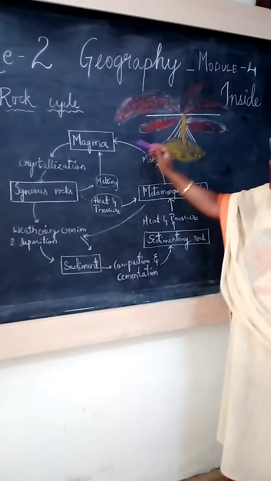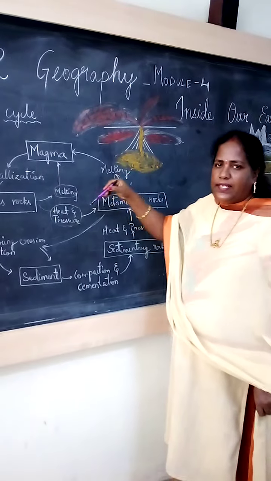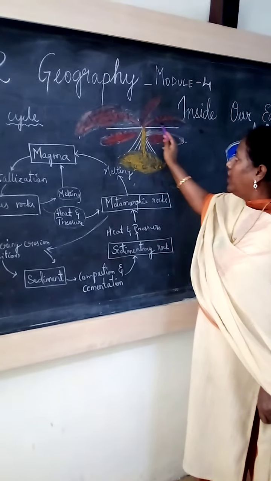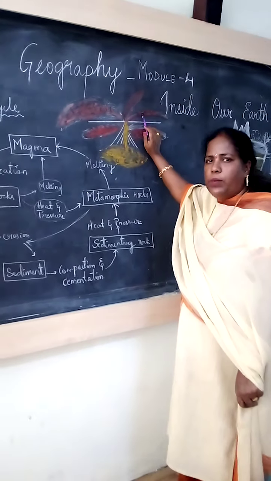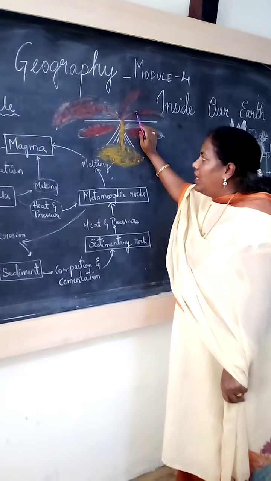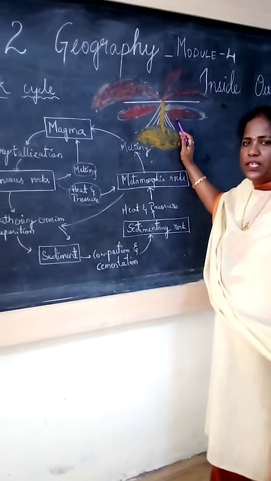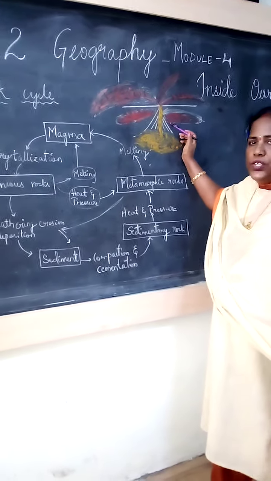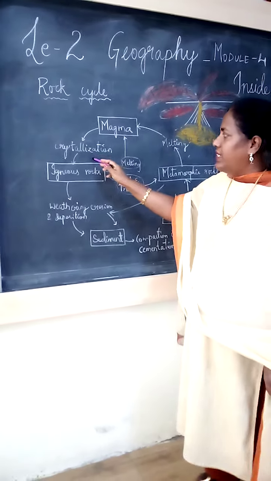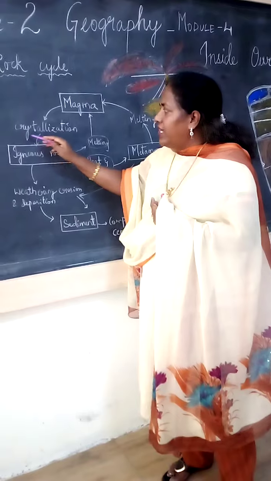There are two types. Extrusive rocks: when the lava cools outside, these are called extrusive rocks. It may be a plateau area or mountain area, big rocks. When the lava cools inside, these are called intrusive rocks. The process, as discussed: magma is liquid, and it cools and crystallizes.